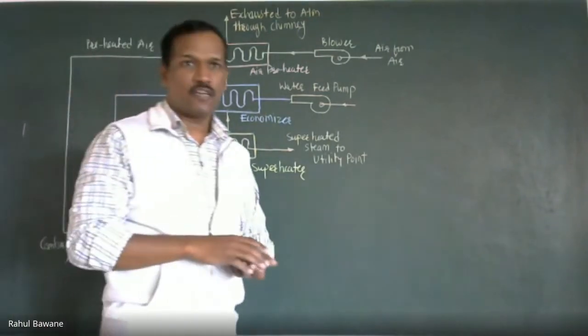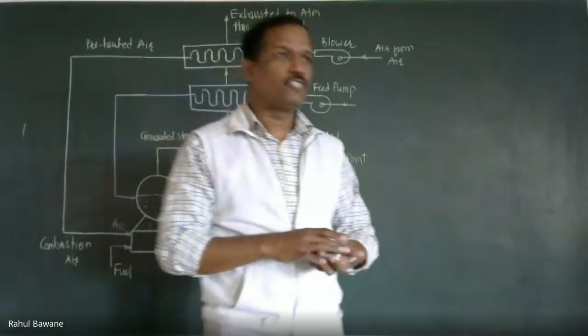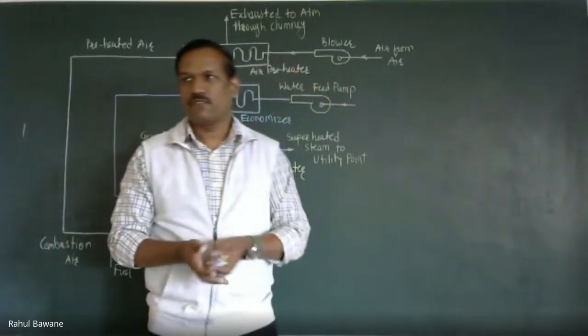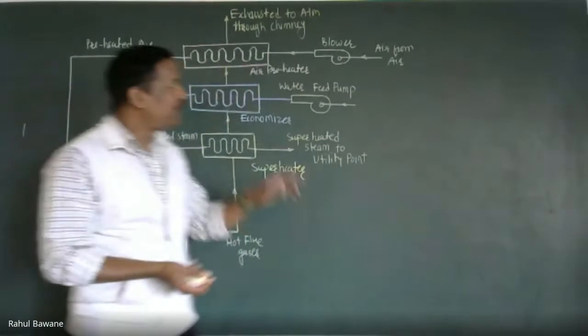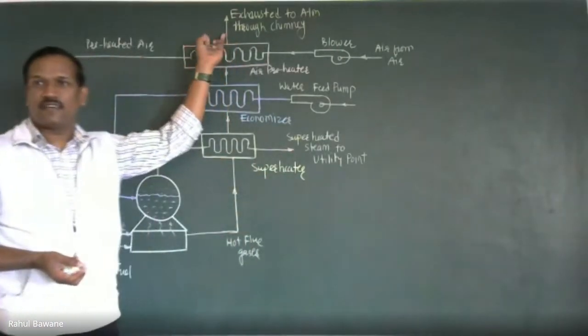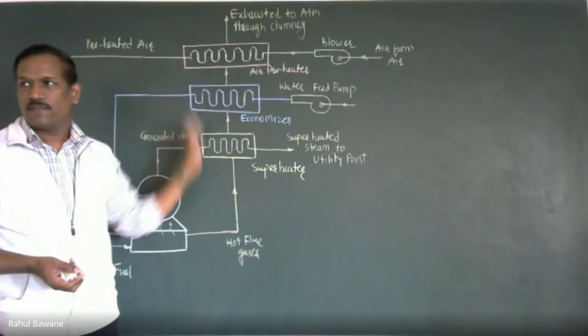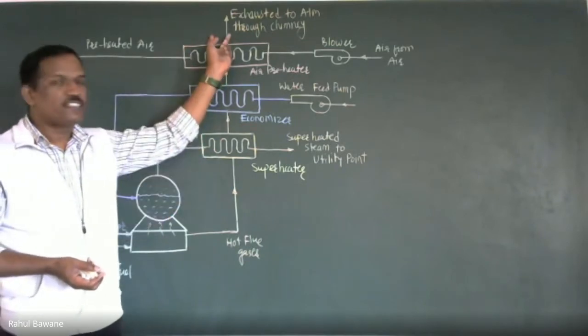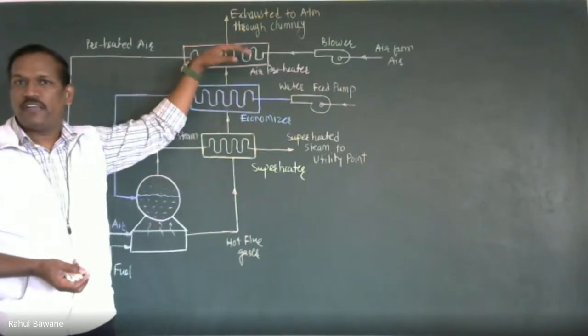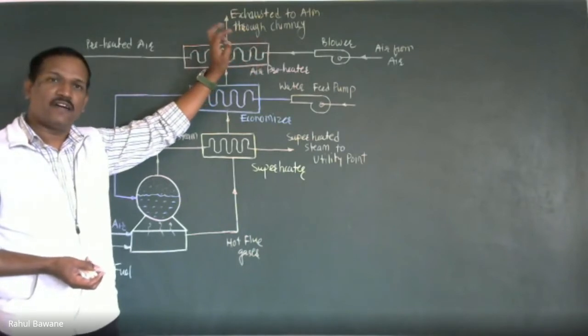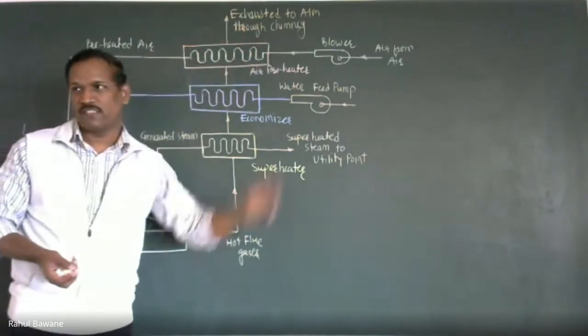Below that, it is not allowed. Just like PUC norms, a vehicle must have PUC. The same kind of norms are there for any industry which is going to exhaust flue gases. There is a norm that the chimney should be that much height, and after that height you can exhaust your flue gases into the atmosphere.